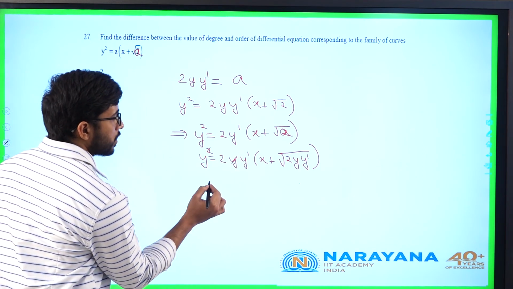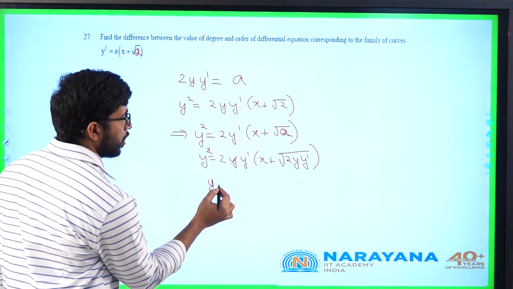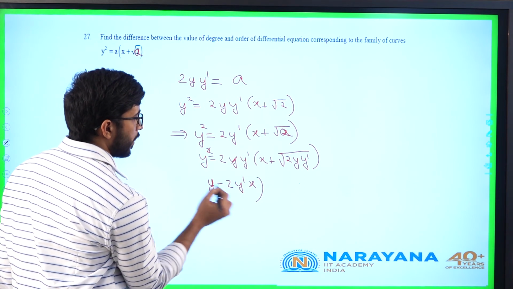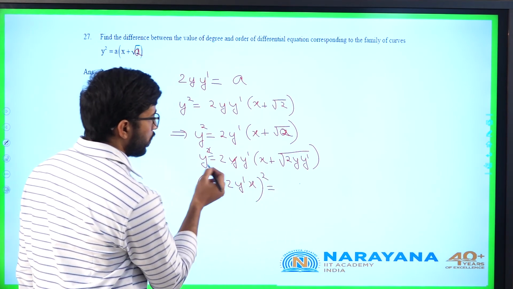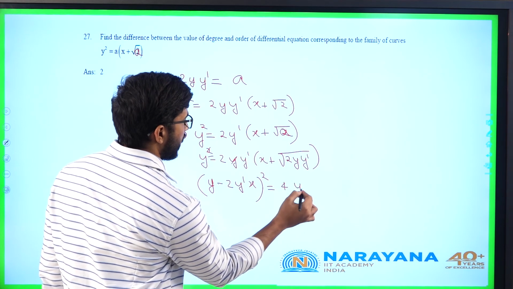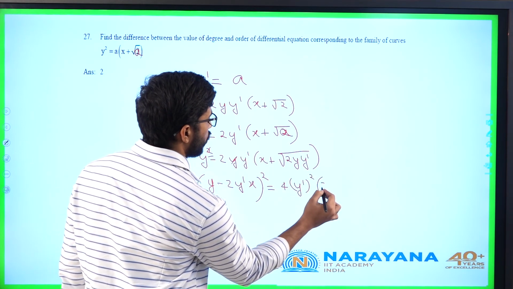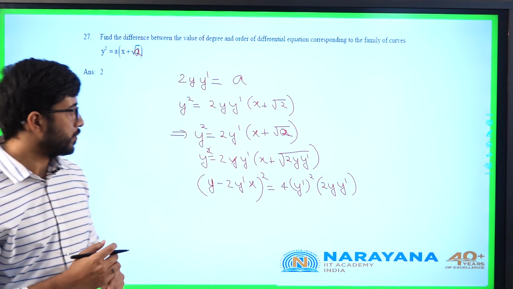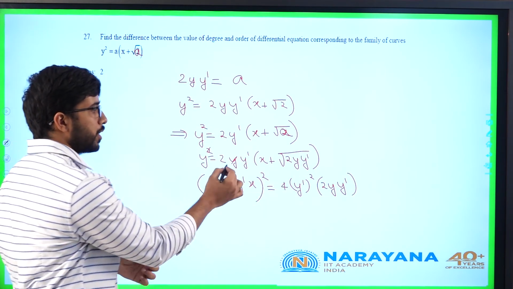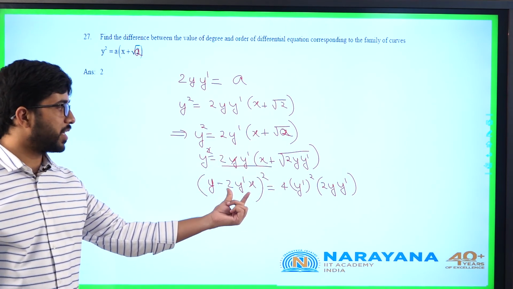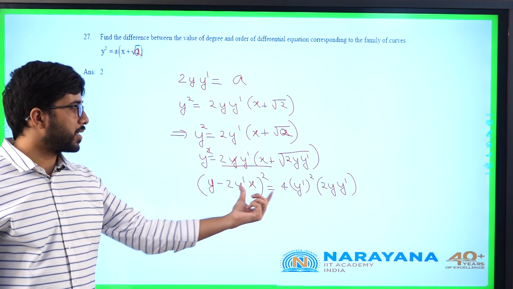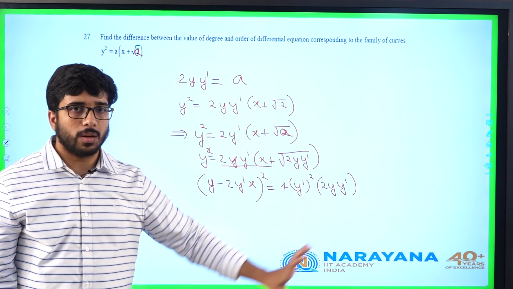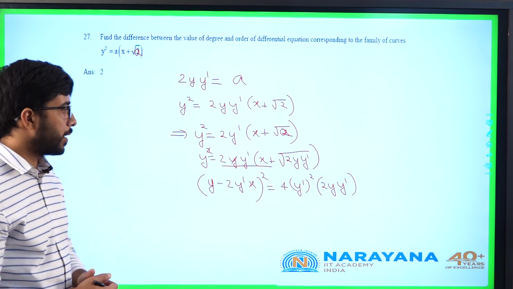So the leftover part is y minus 2y dash x, whole square, is equal to 4 times y dash whole square into 2y y dash. This is my expression. That is, this 2y y dash into x, I brought it to the left side when y gets cancelled. 2y dash x, I brought it to the left side and the whole square I have done. For this now, there are no rational powers. All the powers are natural numbers.